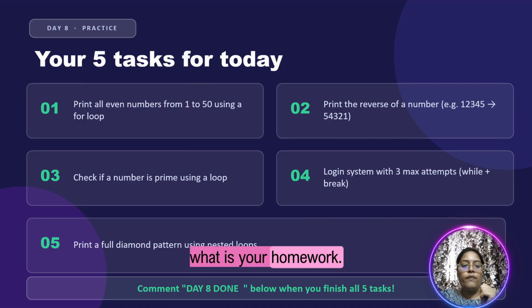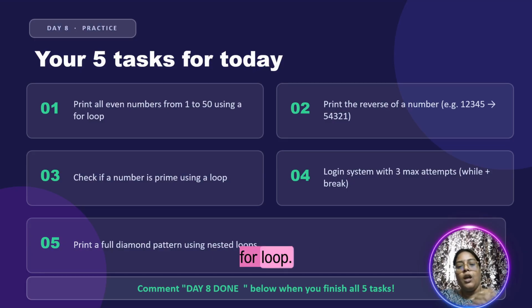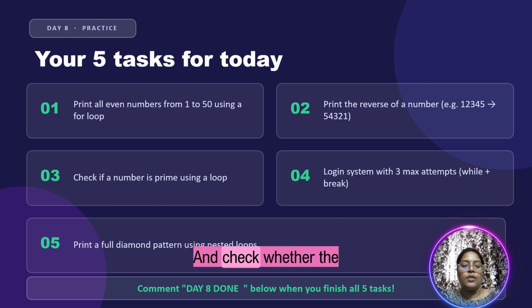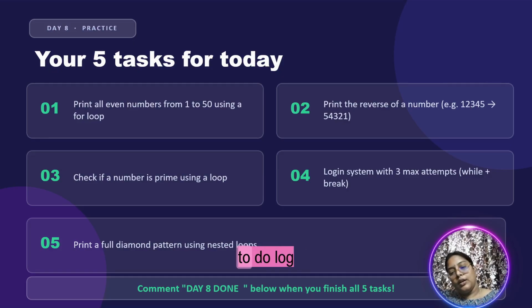So what is your homework? Print all even numbers from 1 to 50 using a for loop. I have given a number. That number should be printed in reverse, and check whether the given number is prime using a loop, and also try to do the login system. I have done it using a for loop. Now you do it using a while loop. Print a full diamond pattern using nested loops.